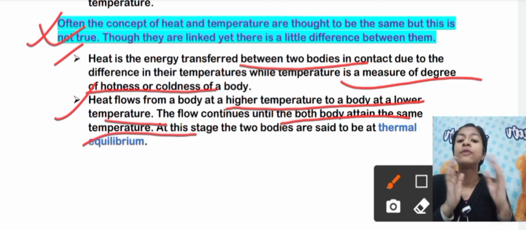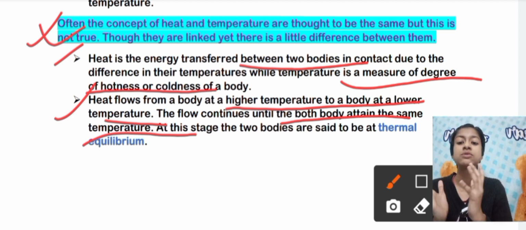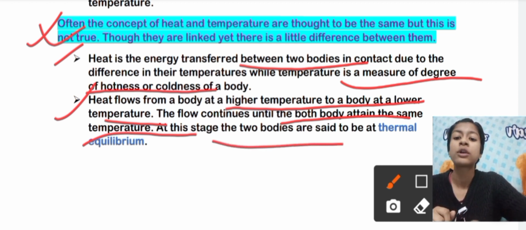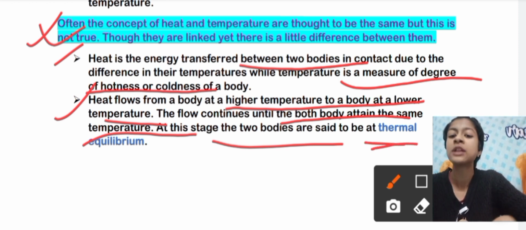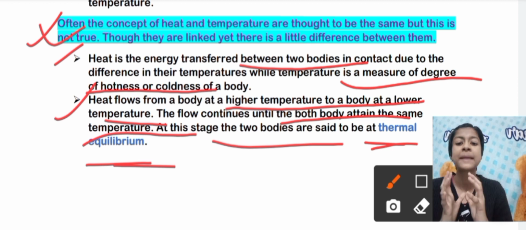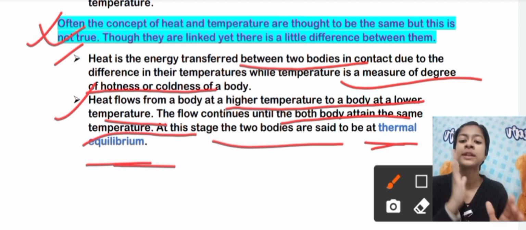So the flow of this energy or heat continues until both bodies attain the same temperature, and when the bodies attain the same temperature, it is called thermal equilibrium. Important. When they attain the same temperature, we call it thermal equilibrium.